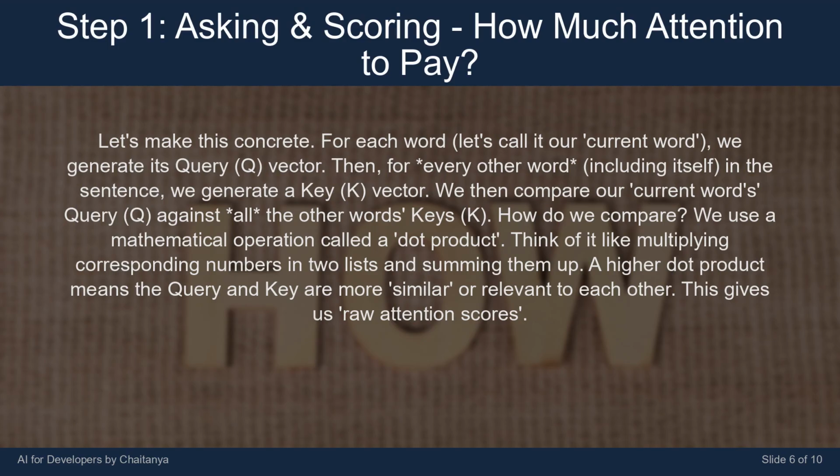Let's make this concrete. For each word, let's call it our current word, we generate its query, Q, vector. Then, for every other word, including itself, in the sentence, we generate a key, K, vector. We then compare our current word's query, Q, against all the other words' keys, K. How do we compare? We use a mathematical operation called a dot product. Think of it like multiplying corresponding numbers in two lists and summing them up. A higher dot product means the query and key are more similar or relevant to each other. This gives us raw attention scores.